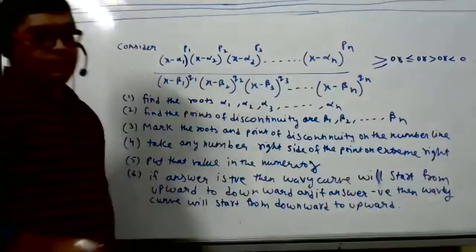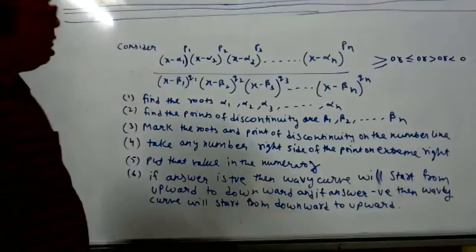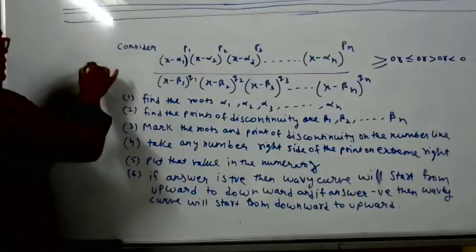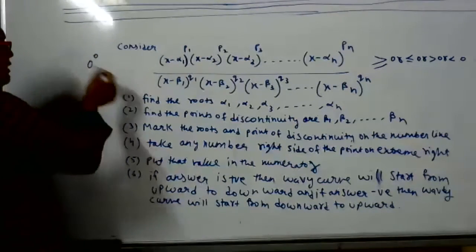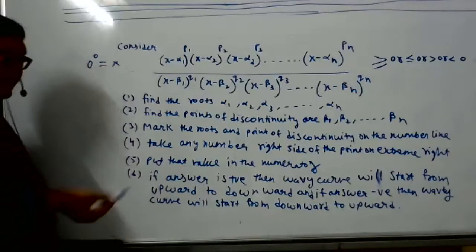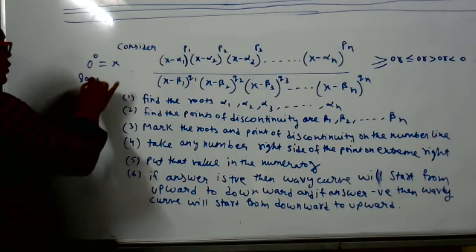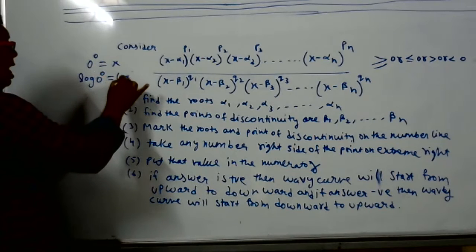Hello? I don't know, sir. 0 to power 0 is not indeterminate. We cannot find it, I can prove also. Suppose I say 0 to power 0 is some answer x. Take log both sides. So log 0 to power 0 is equal to log x.